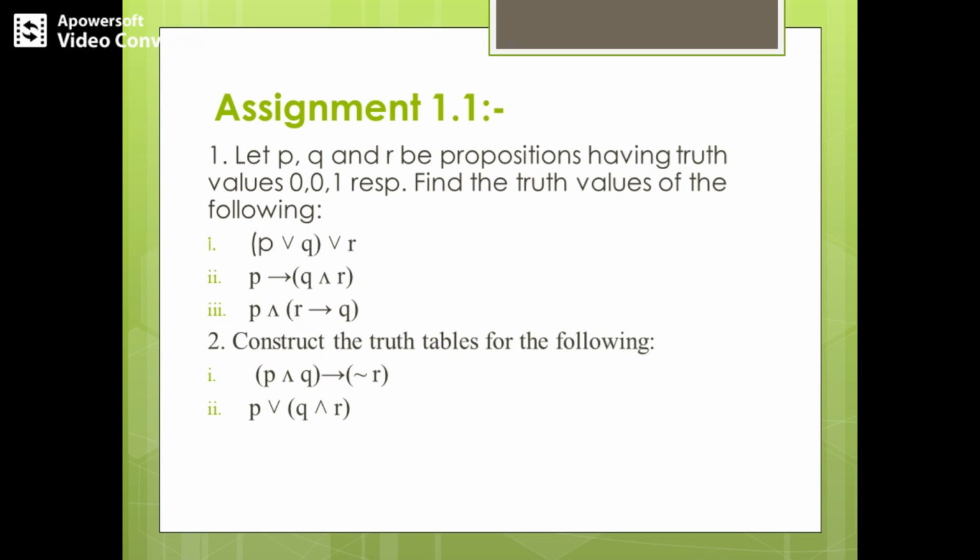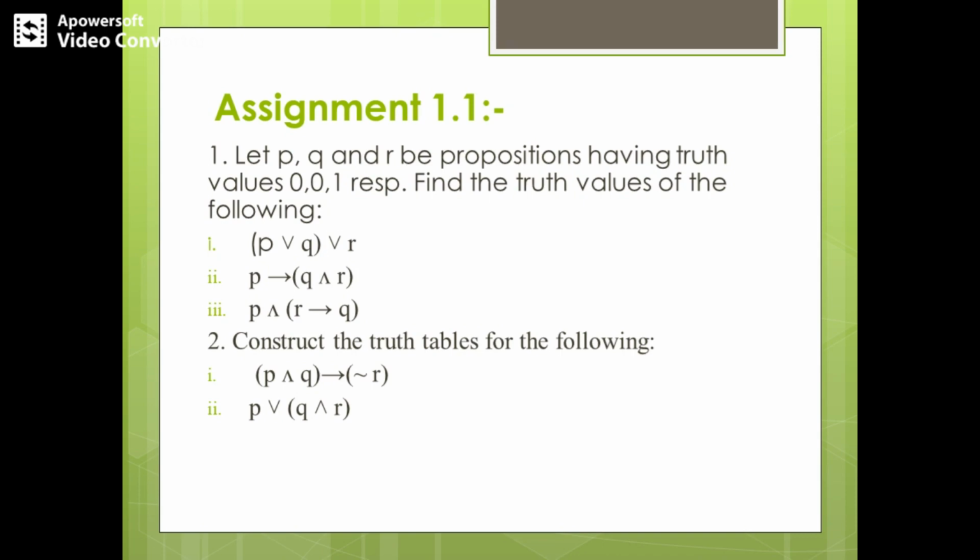So it is much easier for you to solve these problems, and I will be checking all these assignment answers during the assignment sessions. So here in this assignment 1.1, the first problem is related to finding the truth values based on whatever data is given as constraint. I think this is not a big difficult problem. This is not a difficult problem at all.